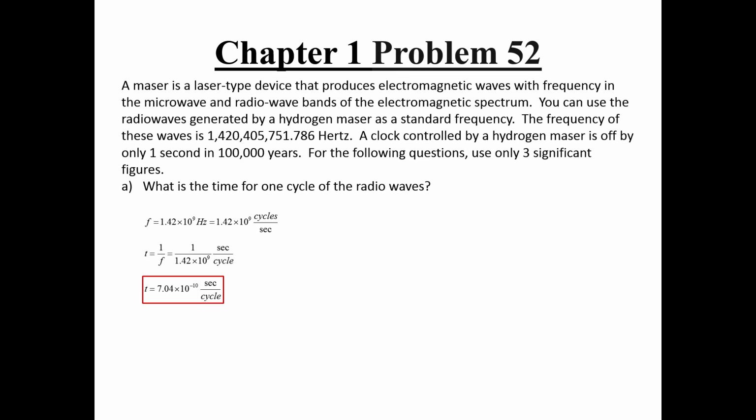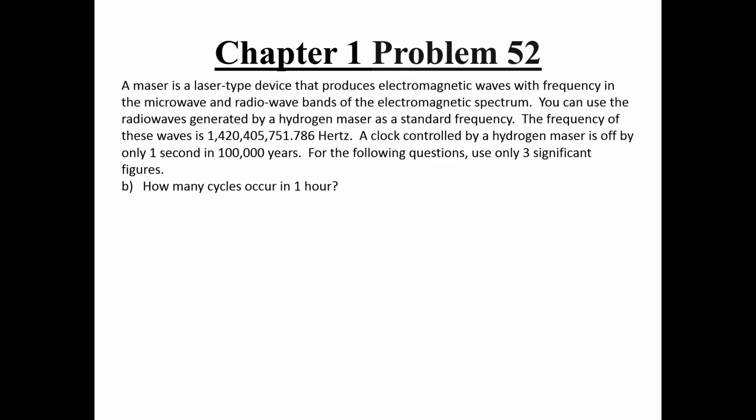Part B is simply asking us to transform the frequency from being reported in cycles per second into cycles per hour, so what we need to do is multiply by conversion factors until we get the units we want. The cycles part is fine, but we need to turn seconds into hours. To do this, we can use the fact that there are 60 seconds per minute and 60 minutes per hour to turn that unit of seconds into hours.